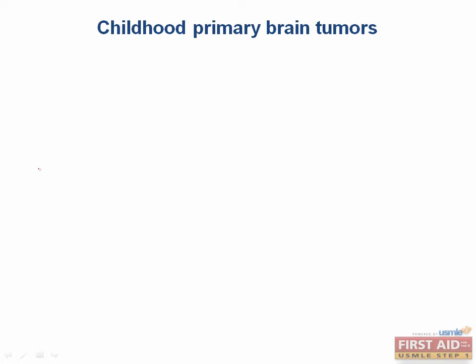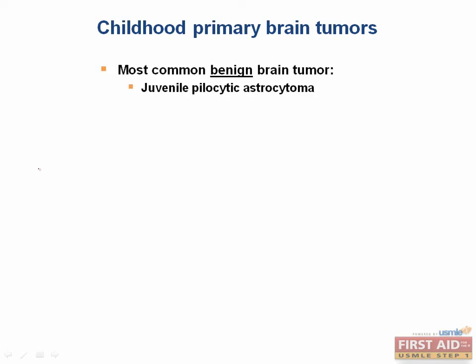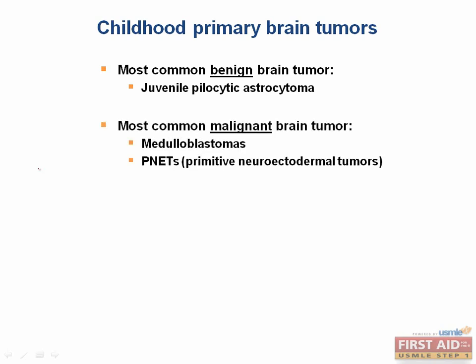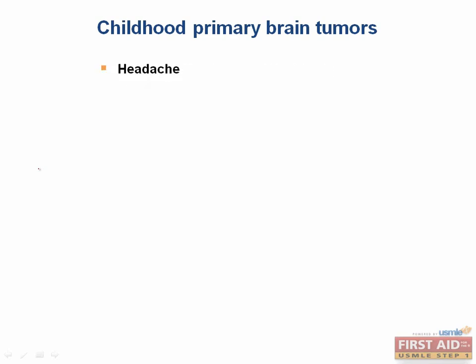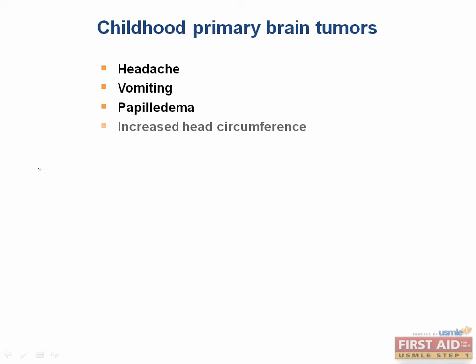Now, brain tumors in children most often occur in the posterior fossa. The most common benign brain tumor is a low-grade juvenile pilocytic astrocytoma. The most common malignant brain tumors in children are medulloblastomas and PNETs, or primitive neuroectodermal tumors. Common presenting signs in children are headache, vomiting, papilledema. Now, in infants, they may present with increased head circumference, and that's because the sutures in the skull bones have not actually closed yet. The kids may also present with focal neurological signs and or seizures, just like in adults.